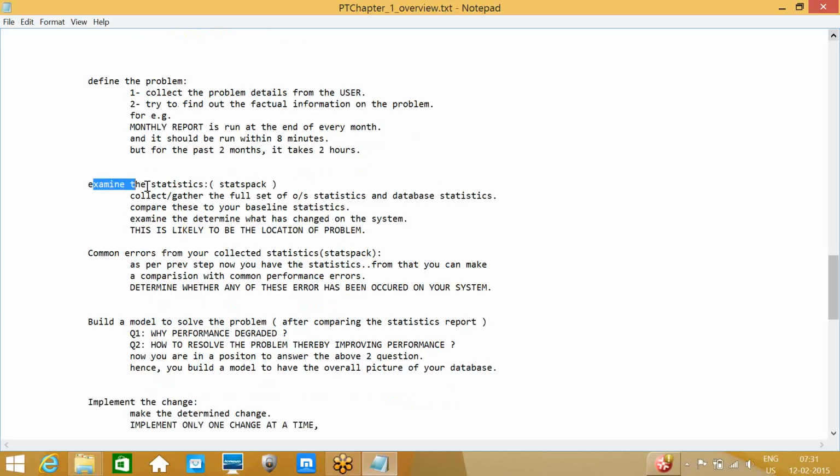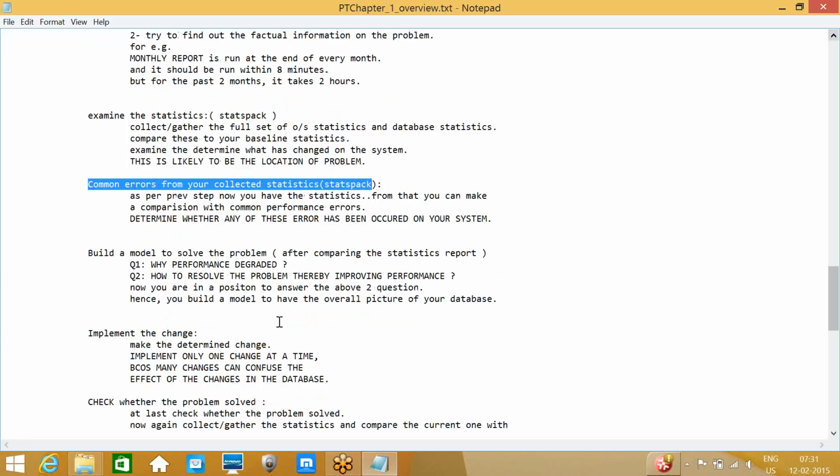Examine the statistics. We need to collect all the OS statistics and the database statistics, and we need to check all the statistics and resolve. And find common errors from your collected statistics. From the statistics, how the statistics were previously and what the new statistics are, we need to compare those statistics and examine the problem.